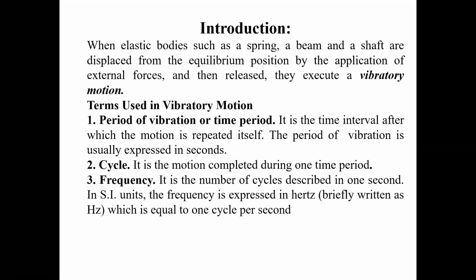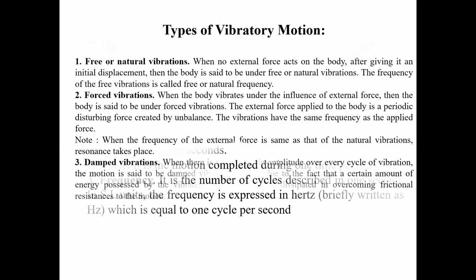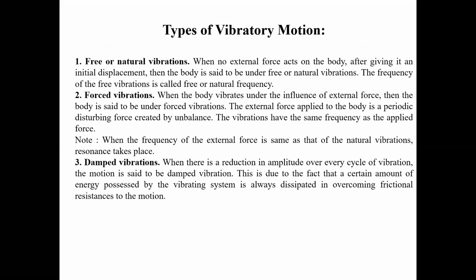And the last one is frequency. It is the number of cycles described in 1 second. The number of cycles done in 1 second is known as the frequency. These three terms are generally used in vibrations. Now let us look at the types of vibratory motions. There are three types: free vibrations, forced vibrations, and damped vibrations.